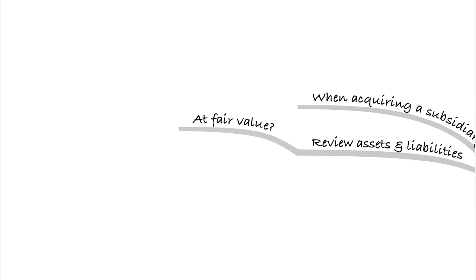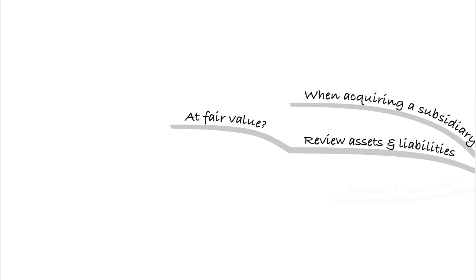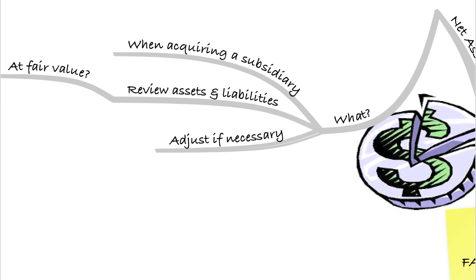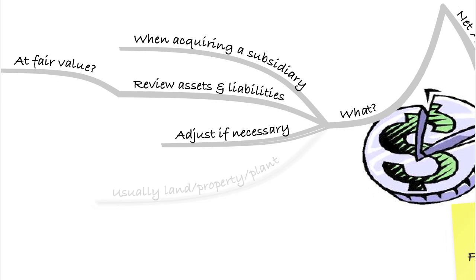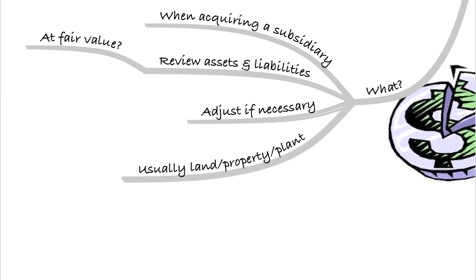For example, they may be at historic cost if it was property, plant and equipment. So if they are at historic cost, they've been depreciated over a number of years, they may well not be at fair value in their accounts. So if they are not at fair value, we will need to adjust the assets that we have acquired. So this is usually land, property or plant.